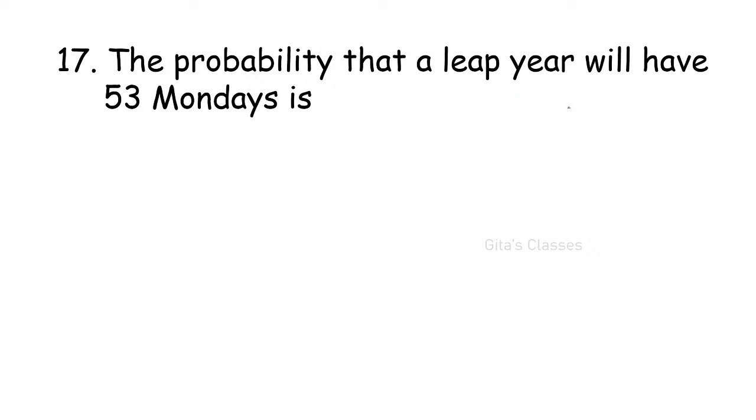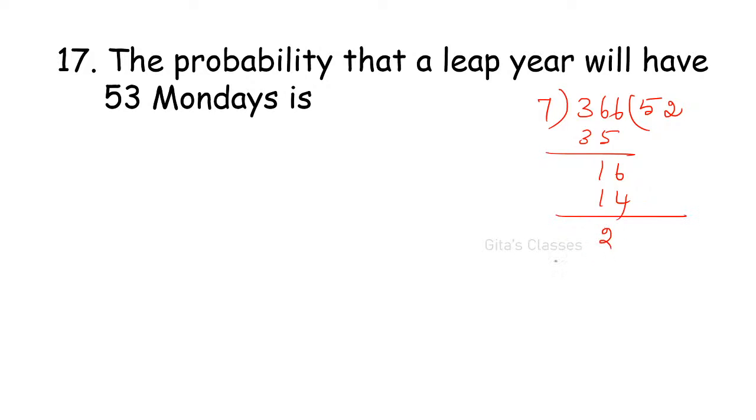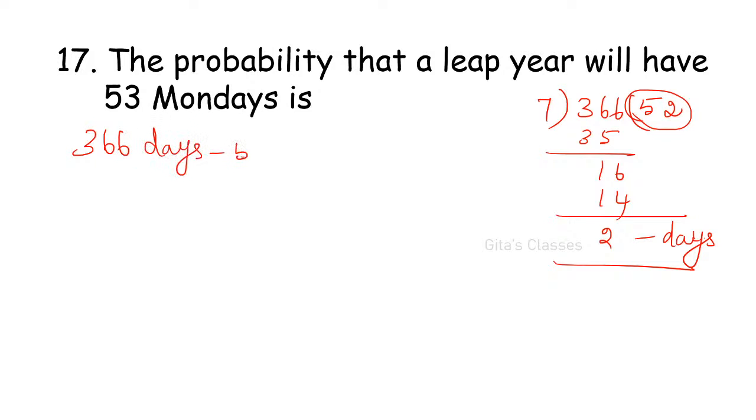Generally we will have 365 days. But in a leap year you will have one more day, that is 366. Every week will have 7 days, so divide by 7. 5 sevens are 35, so 1 and 6, 2 sevens are 14. So 2 is the remainder. That is 2 days are remaining from 366. That is 52 weeks plus 2 days.